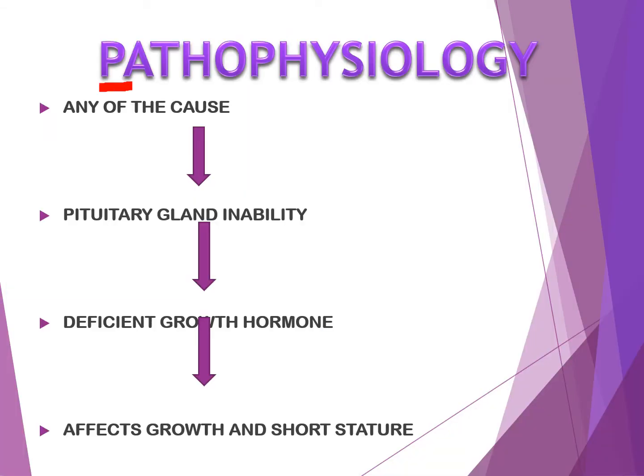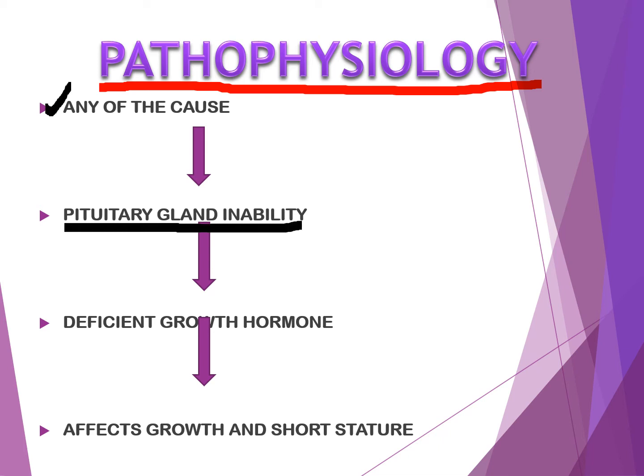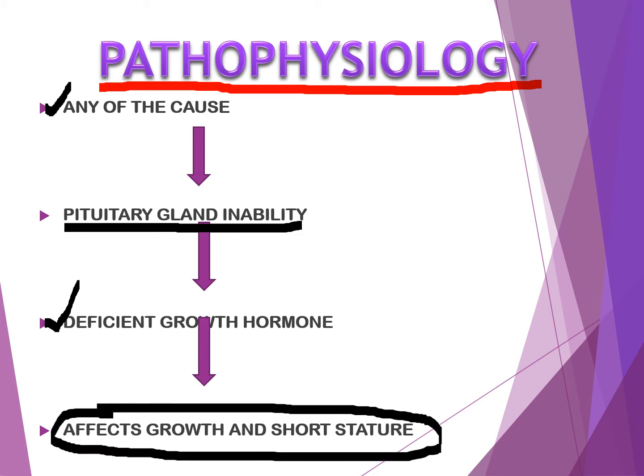Now we will move on to the pathophysiology behind growth hormone deficiency. I think all of you know about the relationship between the pituitary gland and hypothalamus. Because of any of the causes, there is pituitary gland inability. That is, the pituitary gland is unable to respond to growth hormone releasing hormone from the hypothalamus. Because of this, it results in deficient secretion of growth hormone. And because of deficient secretion of growth hormone, it affects growth and results in short stature. This is about pathophysiology.